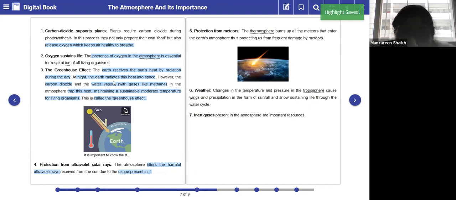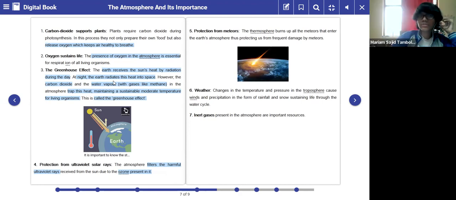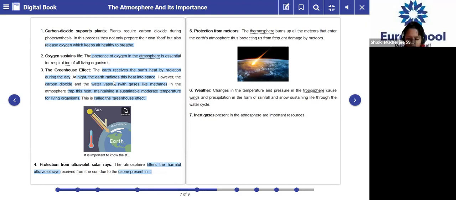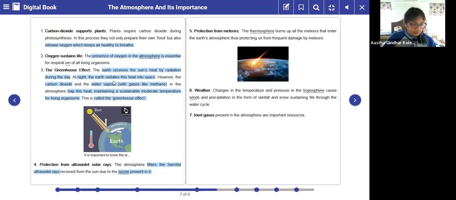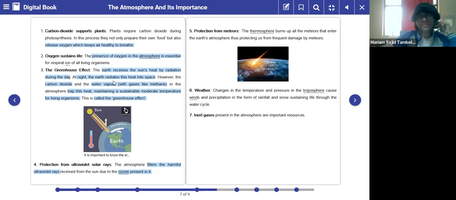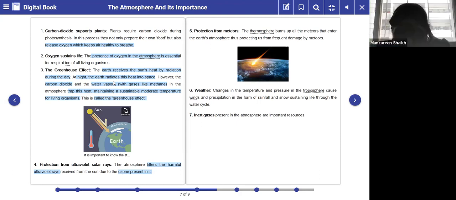The fifth point is protection from meteors. The thermosphere. Which layer is the thermosphere, children? The fourth layer. Very good. And how many kilometers from the Earth's surface? 90 kilometers above the Earth's surface.